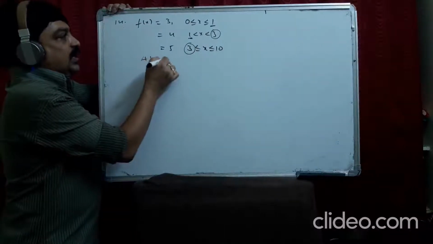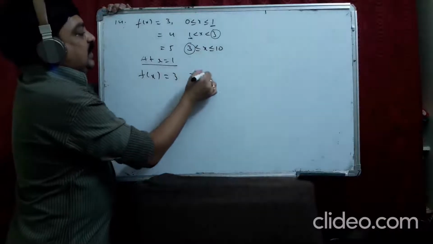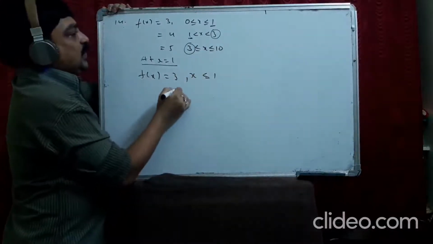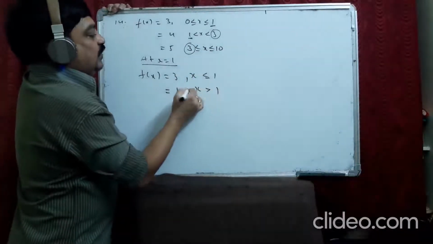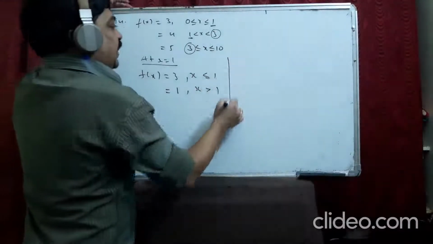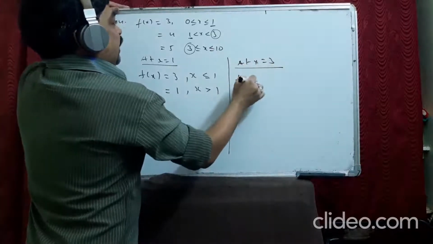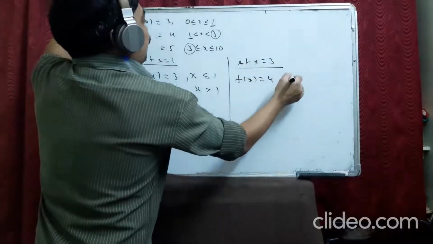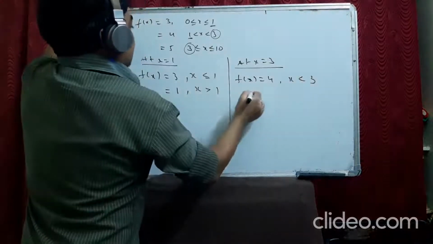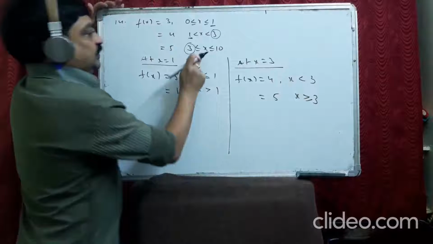First at x equal to 1, f(x) equals 3 for x less than or equal to 1, and equals 1 for x greater than 1. In the same way, at x equal to 3, f(x) equals 4 for x less than 3, and f(x) equals 5 for x greater than or equal to 3.